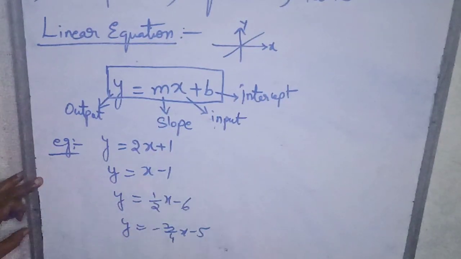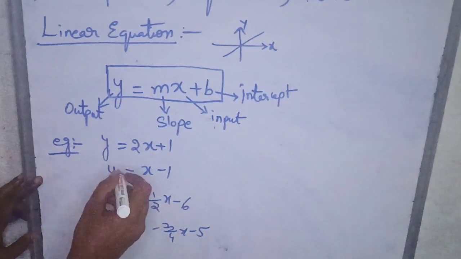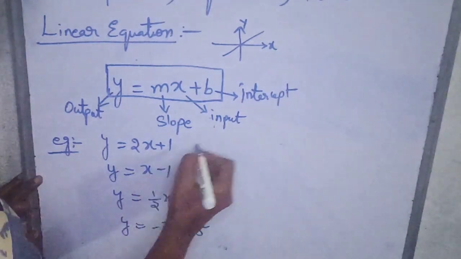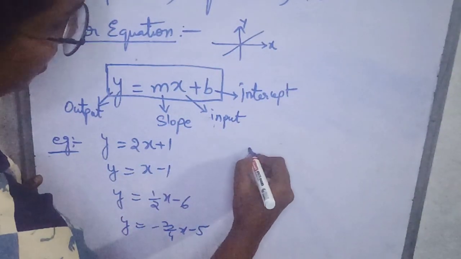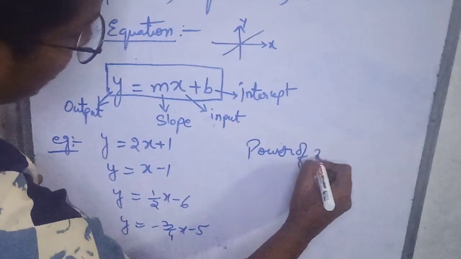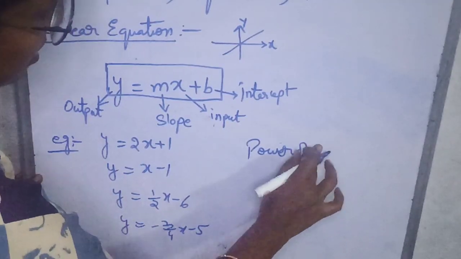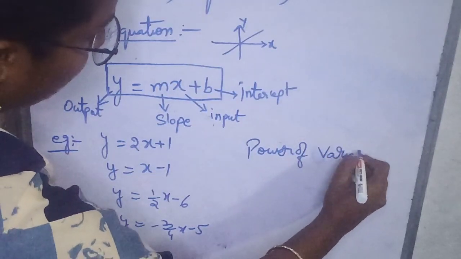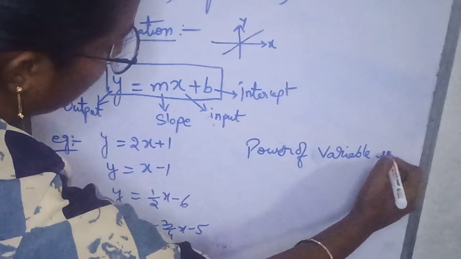Like this we can consider any number of examples. But how can we say it is linear? When the higher order power of x, that is, the power of any variable x or y, is 1.